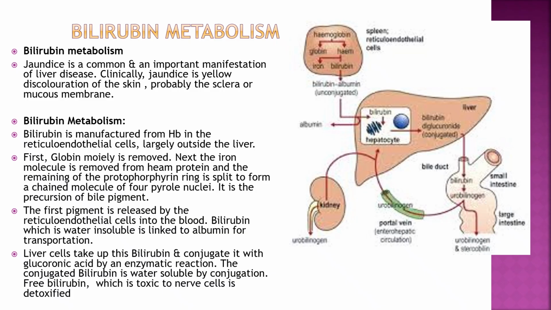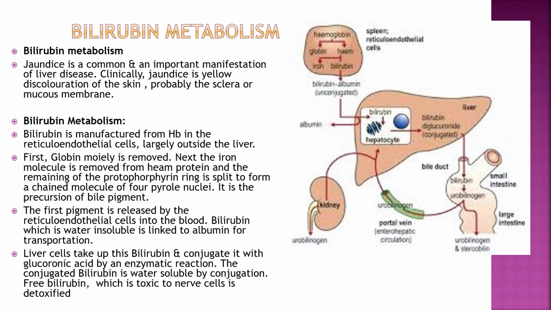In short, bilirubin metabolism starts from RBC destruction. Hemoglobin is broken down into globin plus heme, and then heme is broken down into iron plus biliverdin or protoporphyrin, and that is called unconjugated bilirubin. Then that enters the liver, where conjugation takes place with glucuronic acid, and conjugated bilirubin is formed. Then through the blood circulation it goes to the gastrointestinal tract or to the kidney.